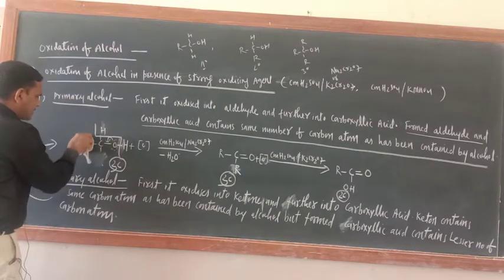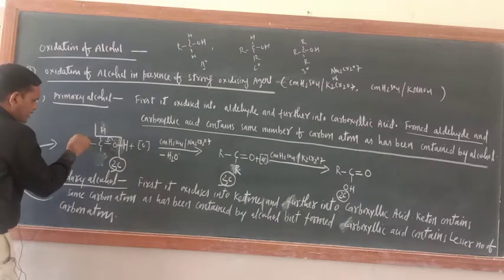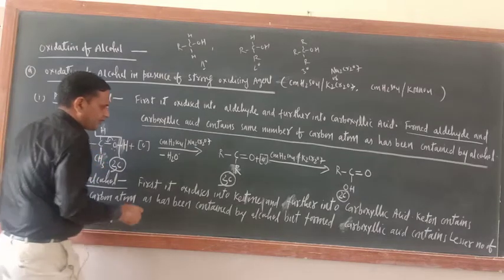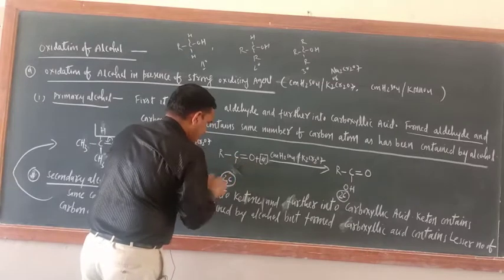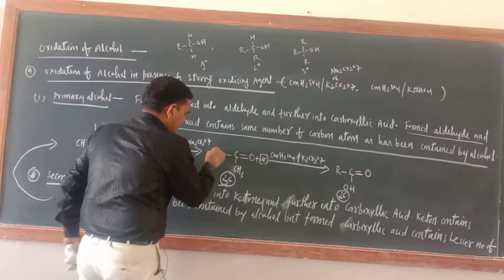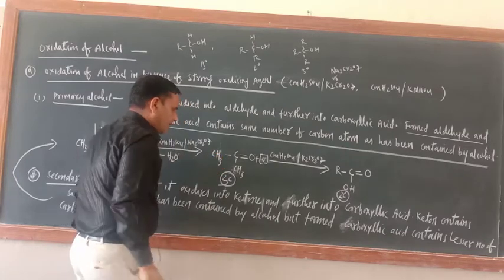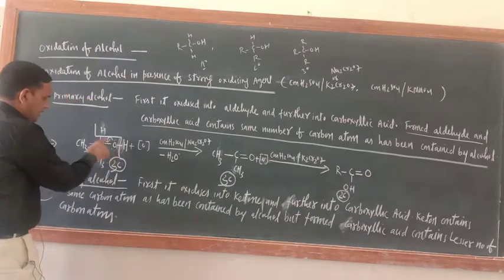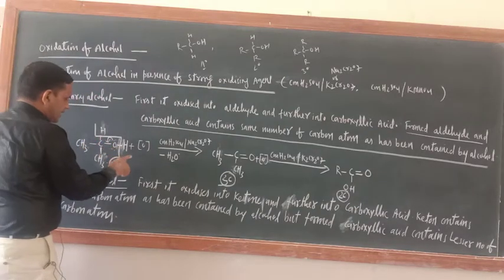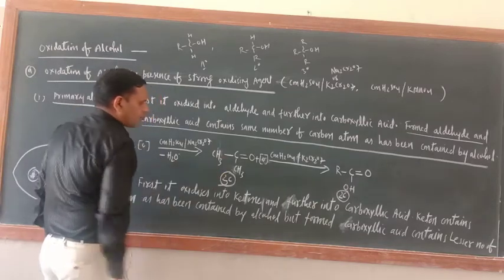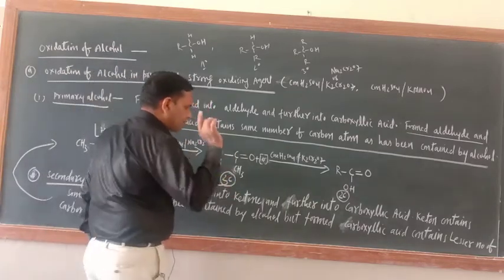Take here CH3, here also CH3, this side also CH3, here also CH3. This is 2 degree alcohol only. Now in this case, minus H2O will come out. 1 nascent oxygen. Now ketone you will have, the number of carbon atoms is 3 only.